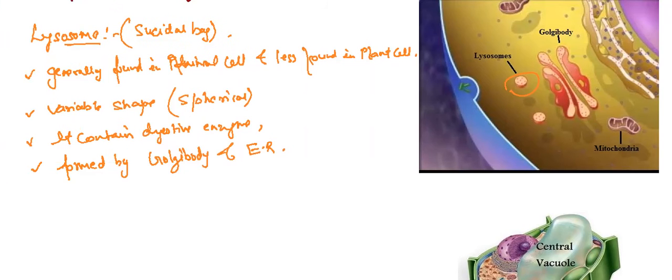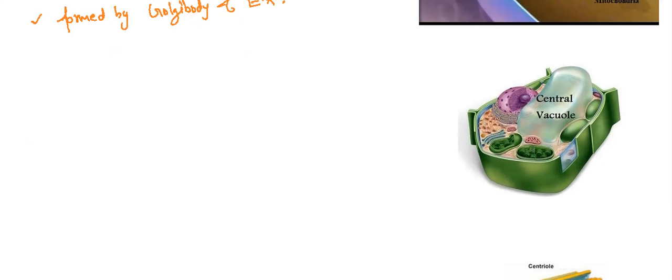Now the next cell organelle which we have here is the vacuole. You can see the central vacuole, it is very large in size and only found in the plant cell. So we can say that it is a small spherical or oval shape.